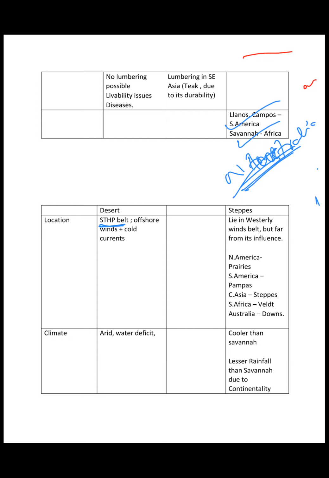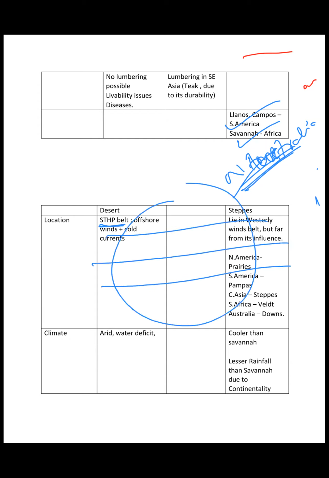You see that the savanna region witnesses rainfall in the summer season and not in the winter season, right? And the reason is that in the summer season, the northeastern trades are quite dominant in that region, and as a result they bring rainfall.